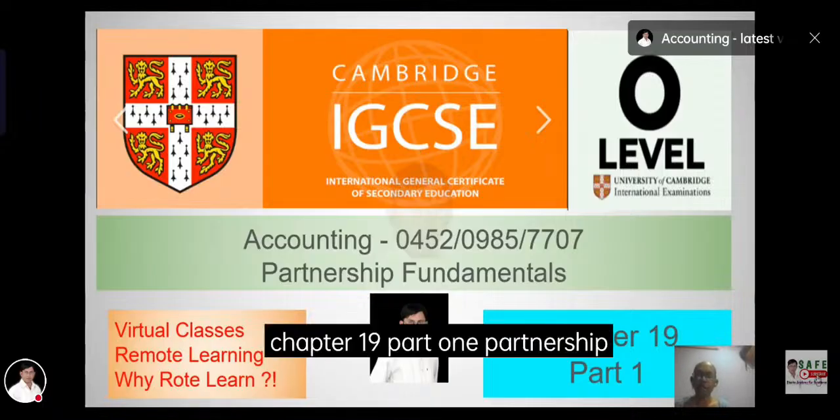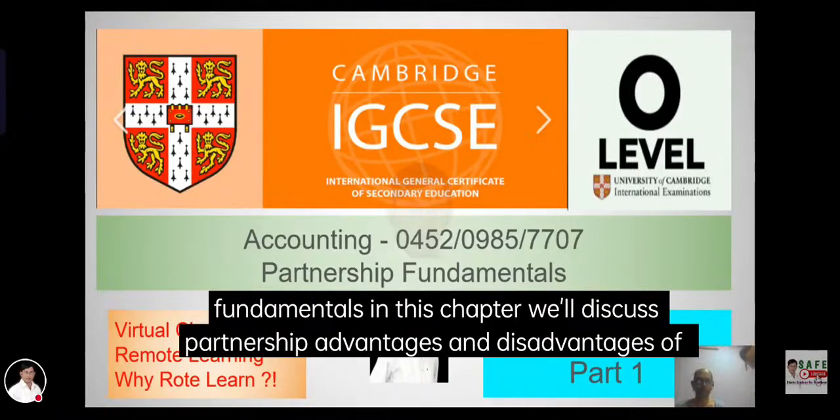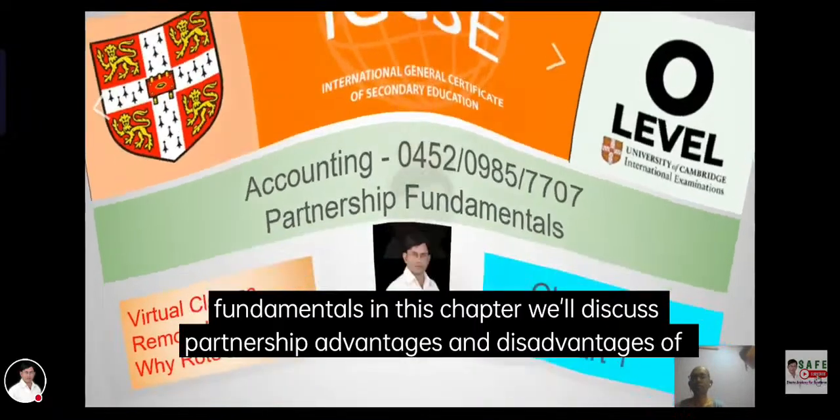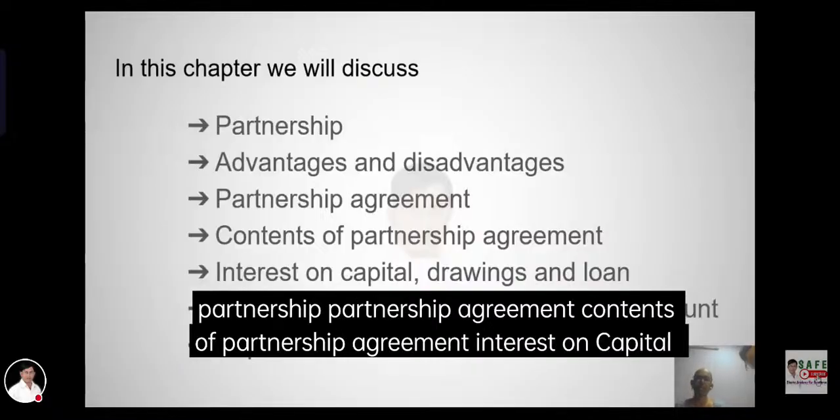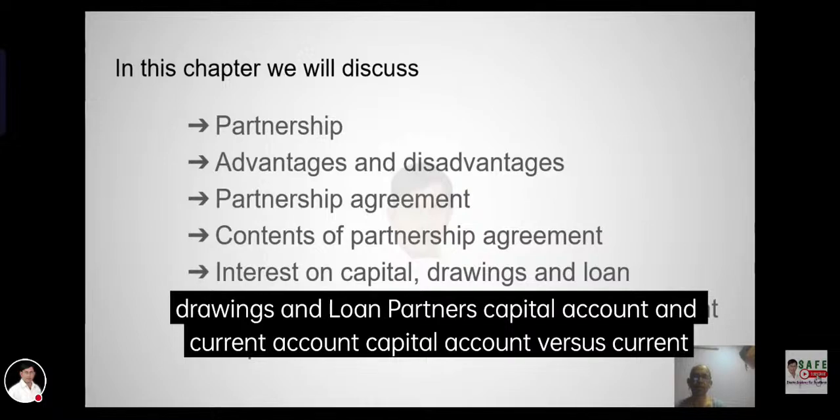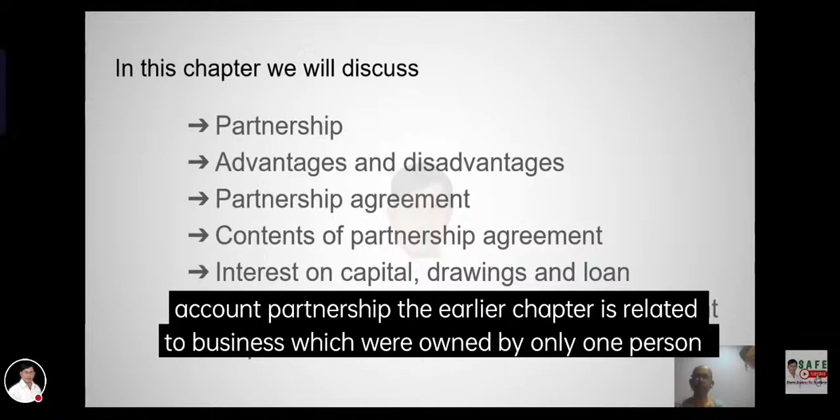Chapter 19, Part 1, Partnership Fundamentals. This chapter will discuss partnership, advantages and disadvantages of partnership, agreement, content of partnership agreement, interest on capital, drawings and loan, partners' capital account and current account, capital account versus current account.